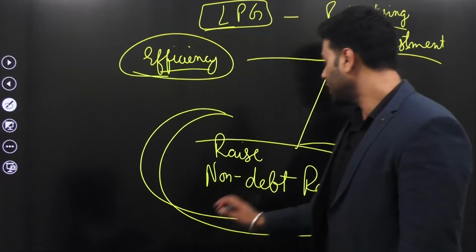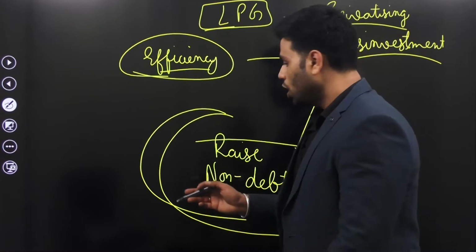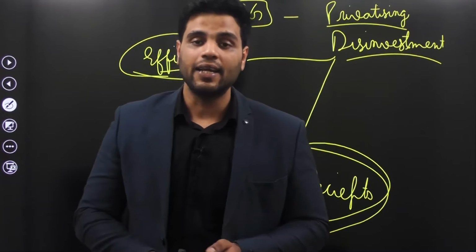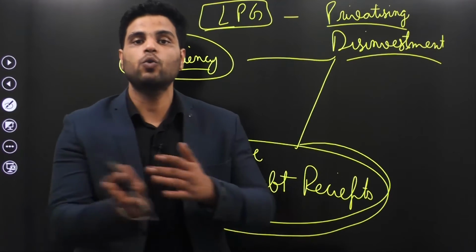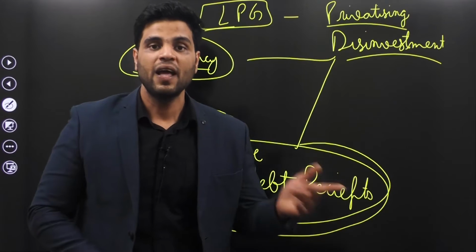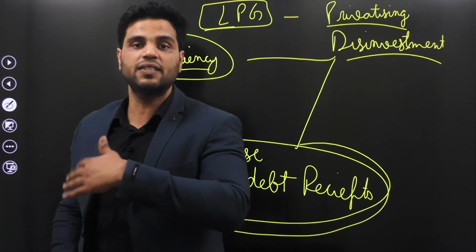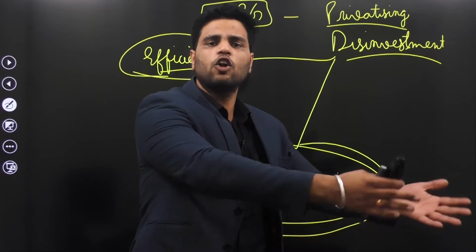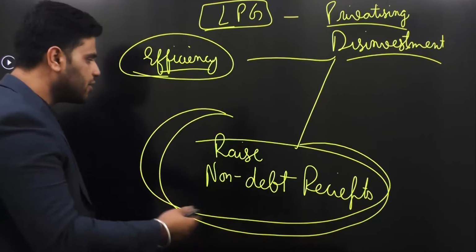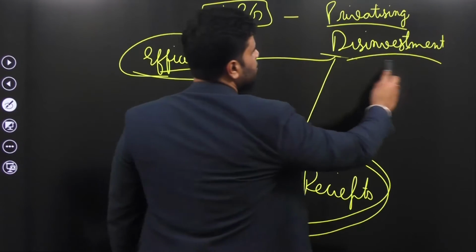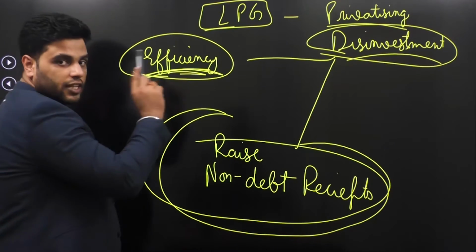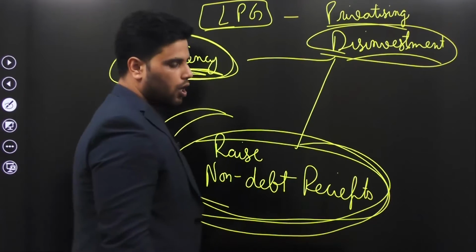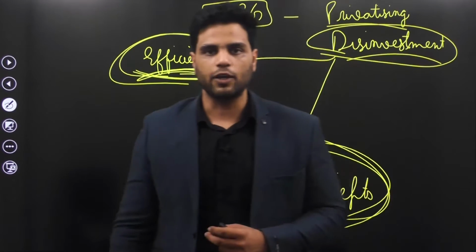By raising those non-debt receipts, government is actually trying to utilize these precious resources in areas where it is good. Like I said, when government diverts resources from public goods to other areas, it is doing a disservice to public goods. Now, when government gets out of these business areas, raises money through them, and then invests in public goods, infrastructure and all that stuff where it is required, then government is doing better. Right? So earlier the disinvestment policy revolved around these two major objectives. One is to ensure efficiency, the other was to ensure more money for providing public goods.